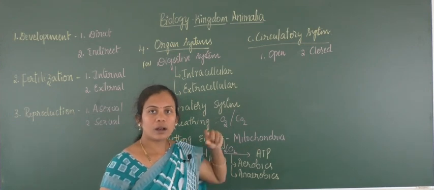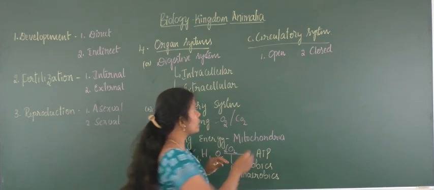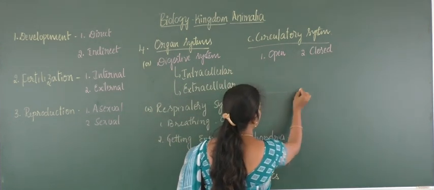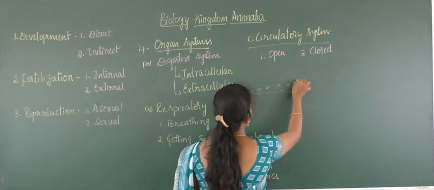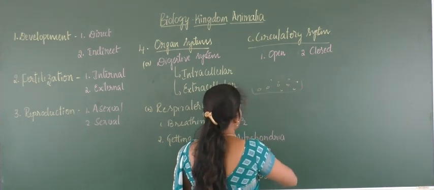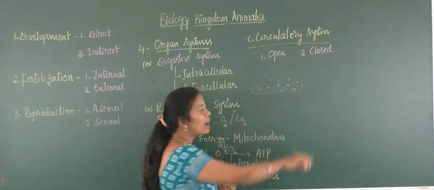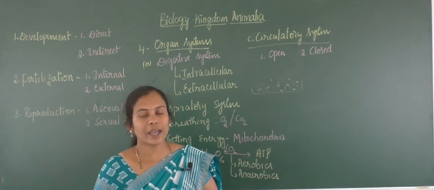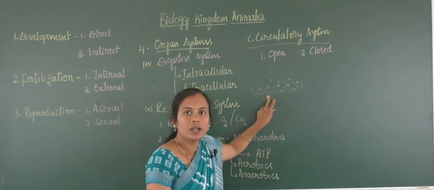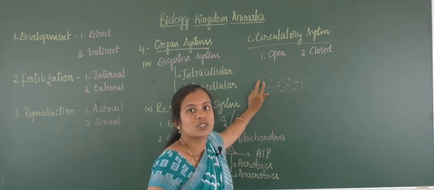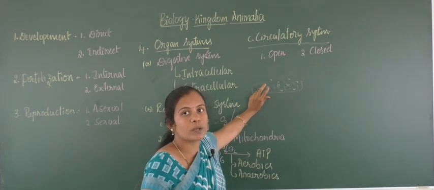all the body parts are bathed in the blood. That means you can find that this is the surface area of an organism, and if you consider these are some of the organelles, completely blood is flowing here and there. So all the organelles which are present inside the organism are bathed with the blood, and there are no particular agents or structures to support the transport of blood, like arteries and veins which are present in